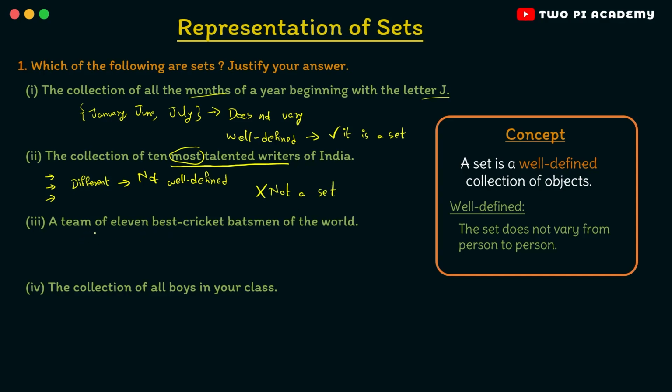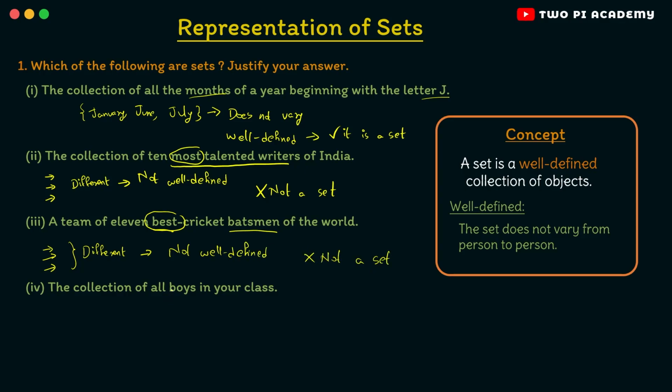And now the third one, a team of 11 best cricket batsmen of the world. Once again, here the keyword is best. Now if you ask 3 different people who are the 11 best cricket batsmen in the world, will all 3 of them give the same answer? No, right? Every one of them will give a different answer. So same as before, this is also not well defined and hence it is not a set.